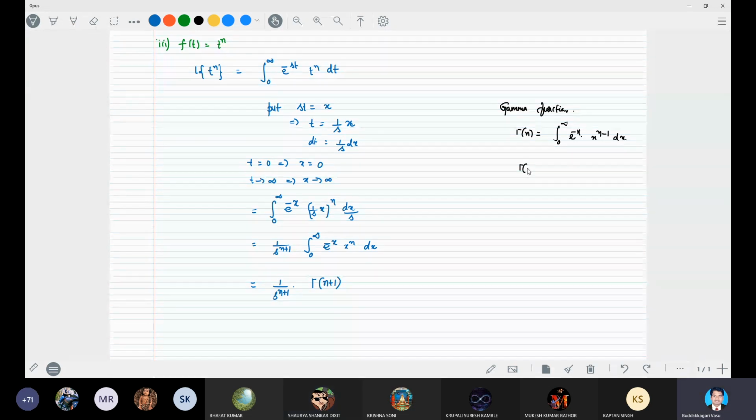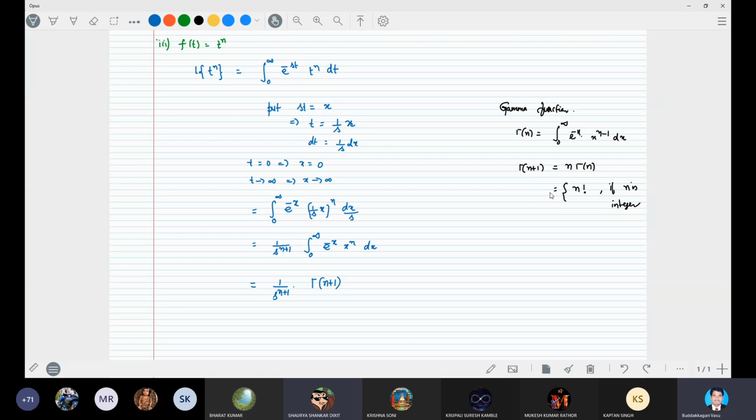I would like to remind you of the properties also. Gamma n plus 1 is equal to n into gamma n, which is equal to n factorial if n is an integer. Otherwise it extends recursively as n into gamma n.